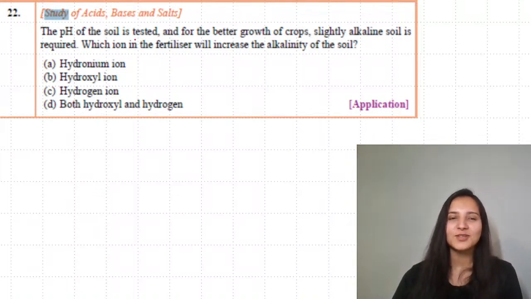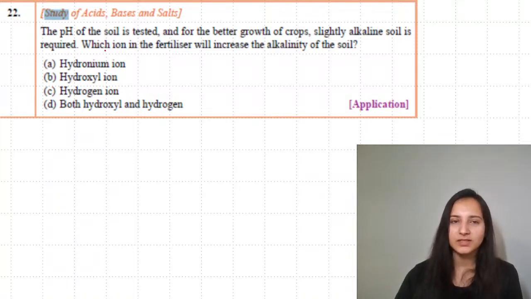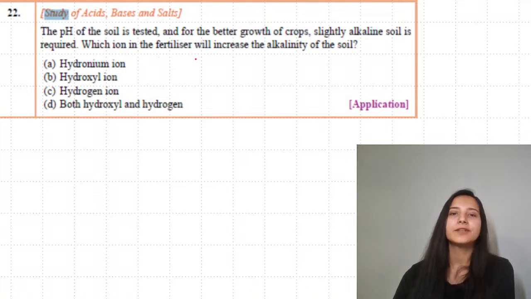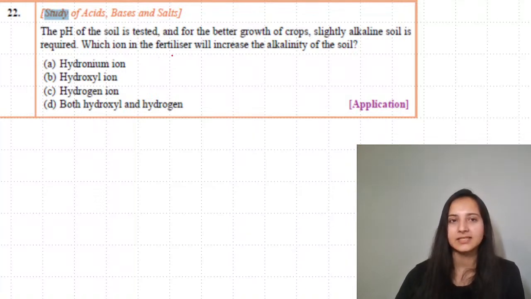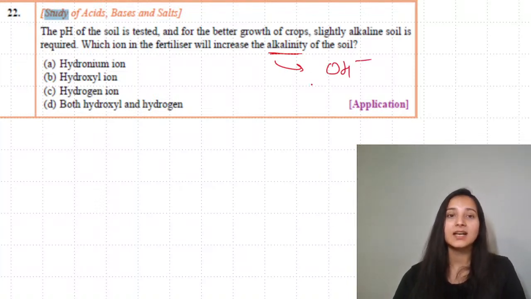Next, the pH of soil is tested, and for the better growth of crops, slightly alkaline soil is required. Which ion in the fertilizer will increase the alkalinity? Speaking about the alkaline one, as in the basic one, hydroxide ions are the ones which will be the answer. Hydroxide is also called hydroxyl, so this will be your answer.